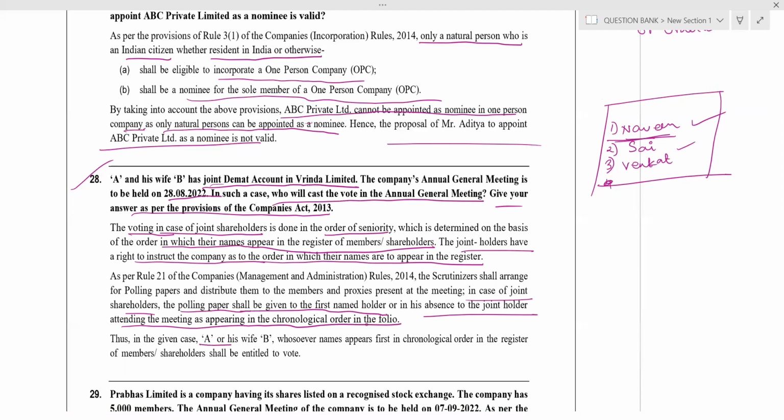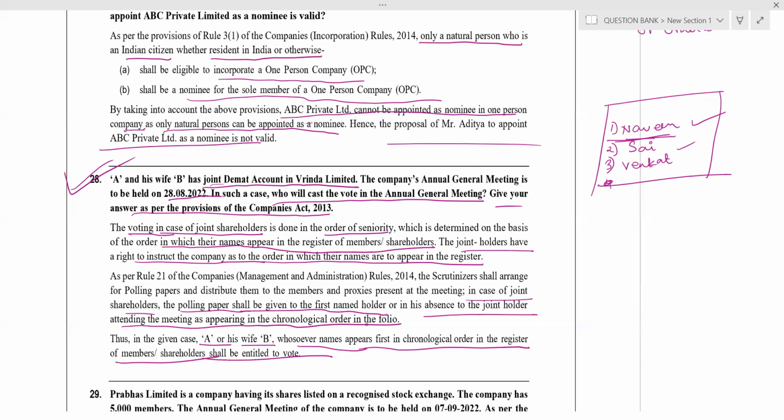In case of A and his wife B, whoever's name appears first in chronological order in the register of members shall be entitled to vote. What is the provision in case of joint holders? Voting in case of joint holders shall be done in order of seniority. Order of seniority means whose name appears first in the register of members or shareholders is entitled to vote.